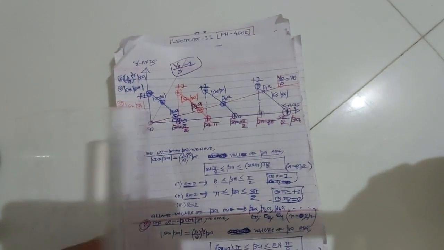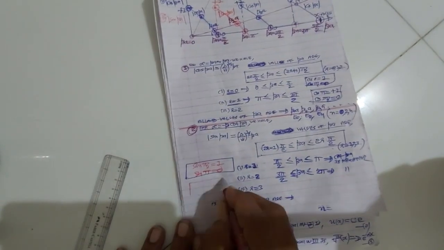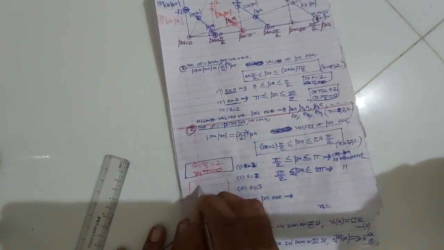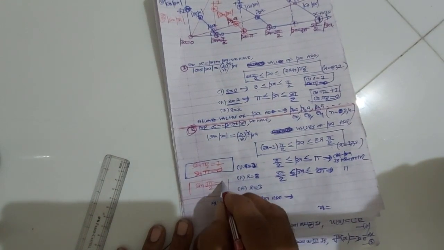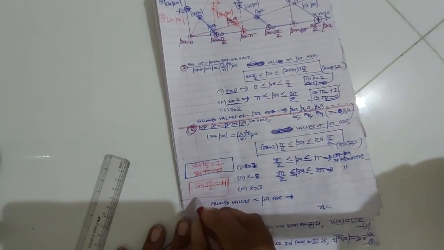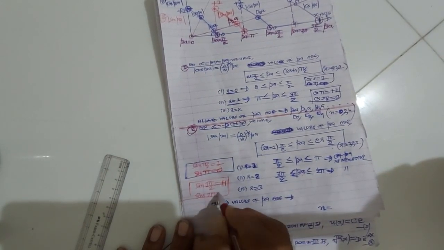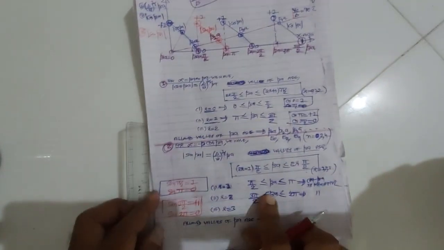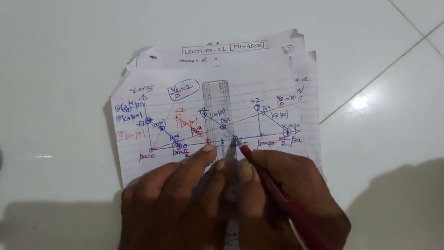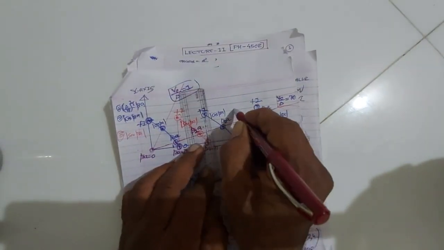Okay, so when beta is 3 pi by 2, sin 3 pi by 2 is actually minus 1, but if we take the modulus, we get plus 1. Taking the modulus, and at 2 pi, sin 2 pi is 0. Right? So when beta is 3 pi by 2, then sin 3 pi by 2 will be minus 1, but its modulus value will be plus 1.